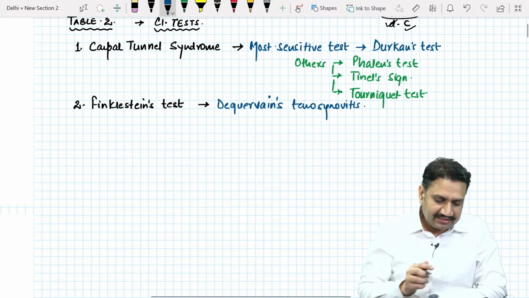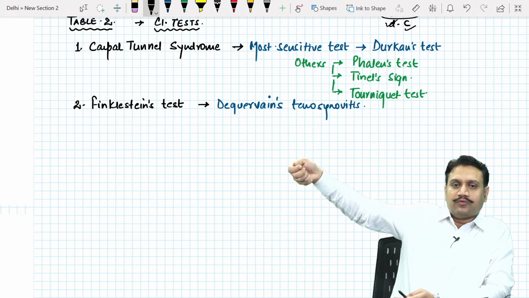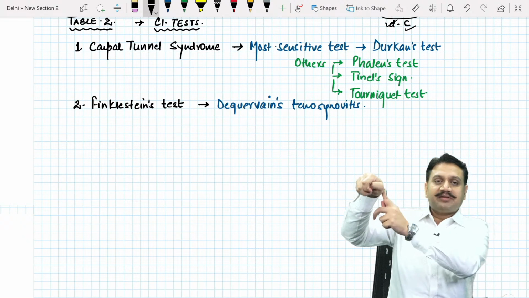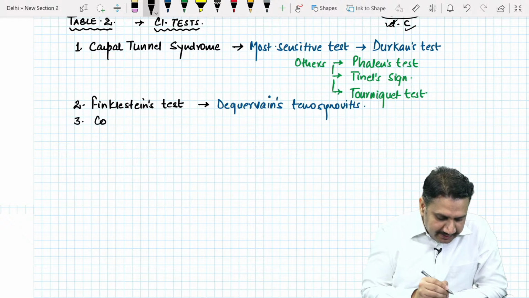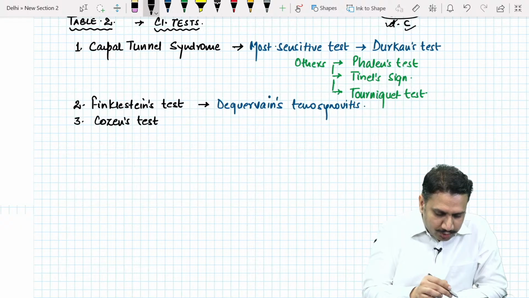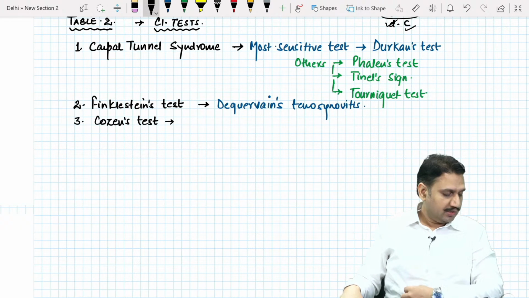Number 2, Finkelstein test around the hand area. That's how you do it. You ask the patient to keep the thumb in the fist and go for ulnar deviation. If there is an inflammation here, he can't do that. Number 3 test which can be done around the hand area is something known as Cosen's test. Remember Cosen's test. How does somebody do the Cosen test? For what condition do we do the Cosen test?